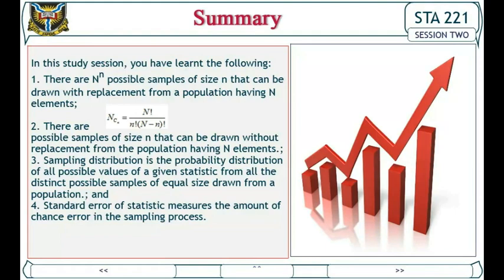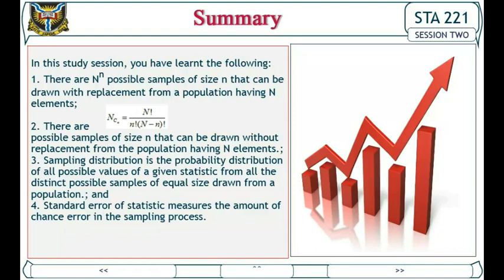Summary. In this study session, you have learned the following. 1. There are N raised to power n possible samples of size n that can be drawn with replacement from a population having N elements. 2. There are N combination n, equal to N factorial over n factorial into bracket N minus n factorial, possible samples of size n that can be drawn without replacement from the population having N elements. 3.